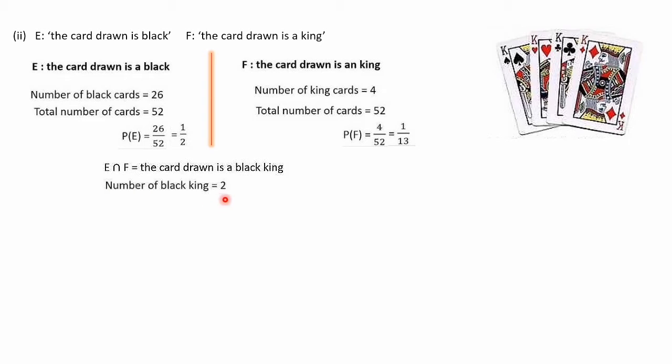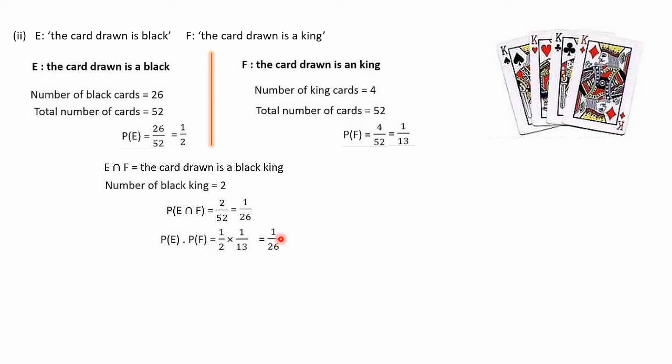So the number of black kings is 2, and P of E intersection F is 2 out of the total 52 cards, that is equal to 1 by 26. Since we need to verify whether they are independent or not, we have to go for P of E into P of F. P of E is 1 by 2 into P of F, which is 1 by 13. So 1 by 2 into 1 by 13 is 1 by 26.